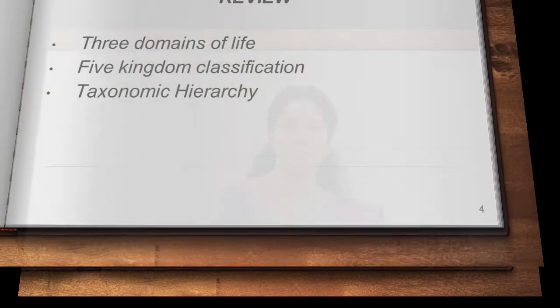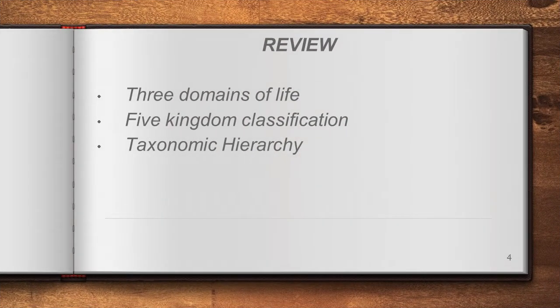Good? Okay. So before we move to today's topic, let us do one review regarding the previous class. In the previous class, we discussed three objectives: three domains of life, five kingdom classification and taxonomic hierarchy. The first one, three domains of life.